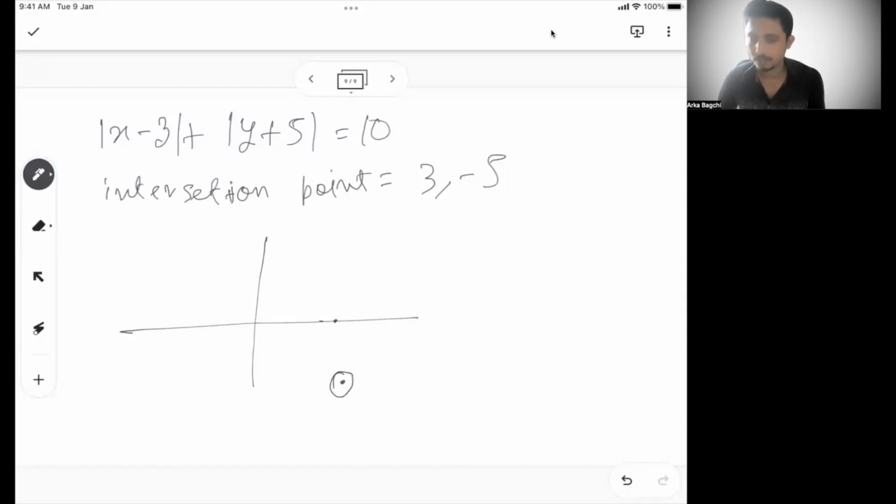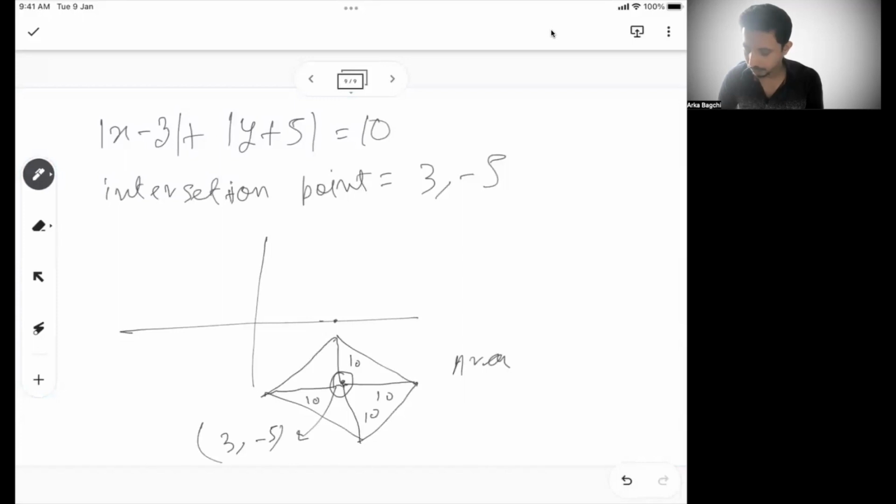So this is my intersection point, and my graph will look something like this. From the intersection point, this distance will be 10, this will be 10, this will be 10, and this will be 10. This point will be 3 comma minus 5. So my area will be half into 20 square, or 200 square unit, right?